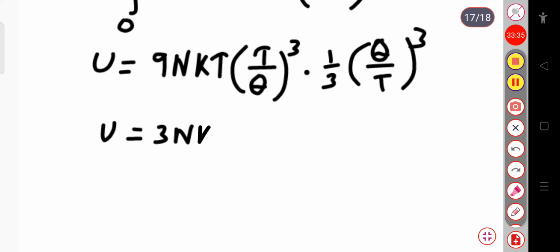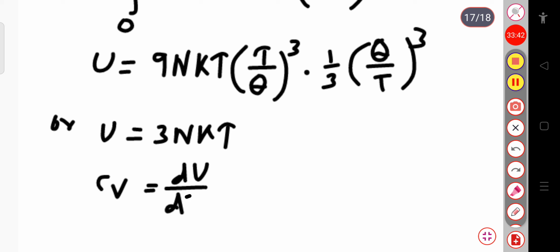Or we can write Cv will be equal to dU by dT, which will be equal to 3Nk, or we can say that it is equal to 3R.